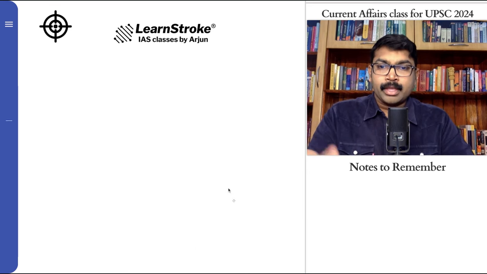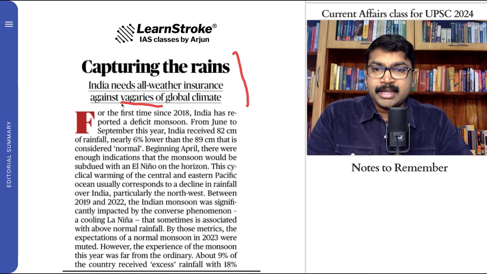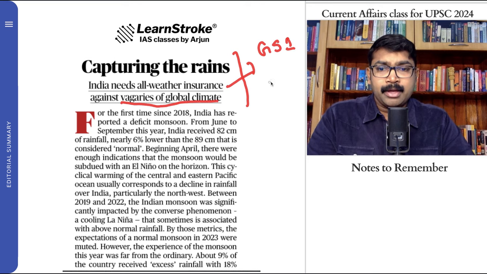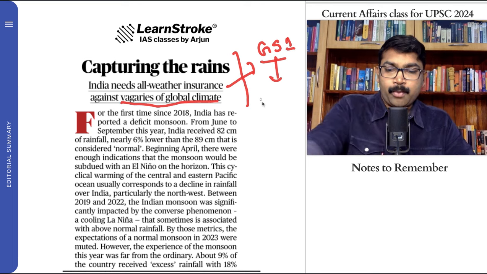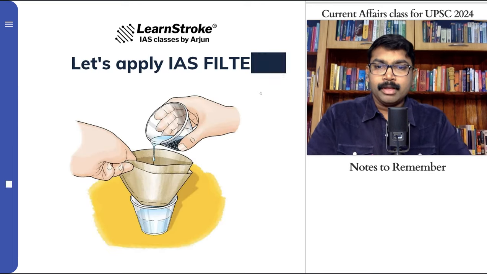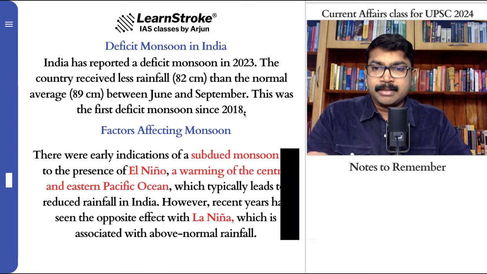And moving on to the next important one, capturing the rains. India needs an all-weather insurance against vagaries of global climate. So this again talks about GS paper 1, geophysical phenomena. And what are the important geophysical phenomena? The climate, the important aspects regarding geography. So GS paper 1, geography, this is very important in this perspective. And let's apply the IAS filter and check out the important summarizing points.